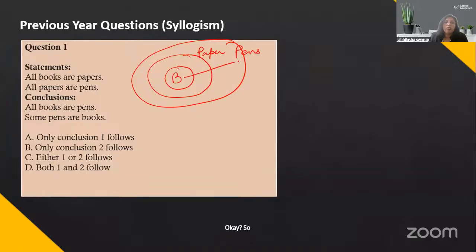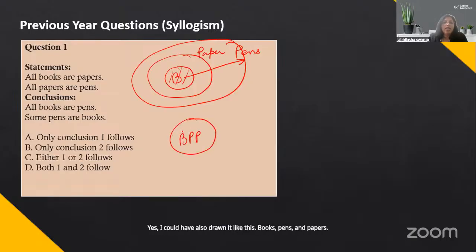So can I say all books are pens? Yes. Can I say some pens are books? Yes. I could have also drawn it like this, books, pens and papers. And in this case also all books are pens will be valid, or some pens are books would also be valid. So answer will be both 1 and 2. That is your correct answer. Okay. So that's your syllogism.